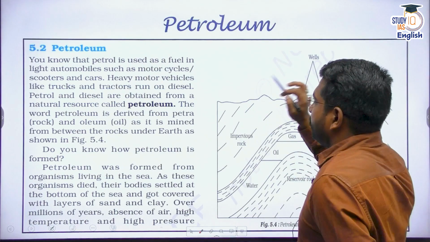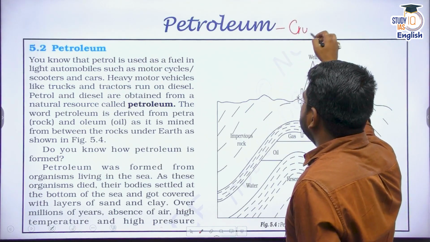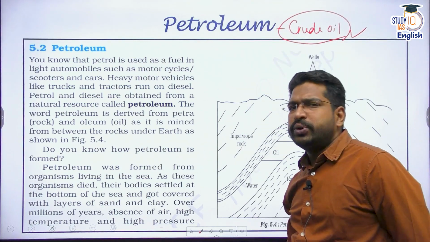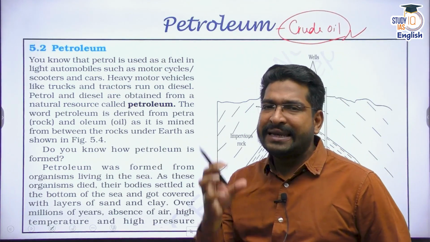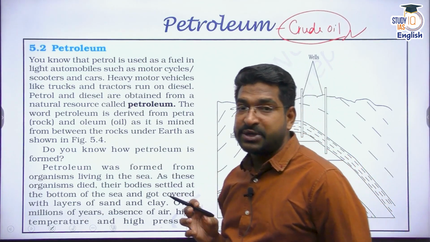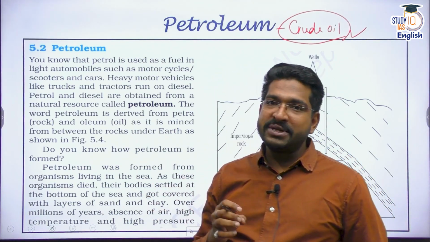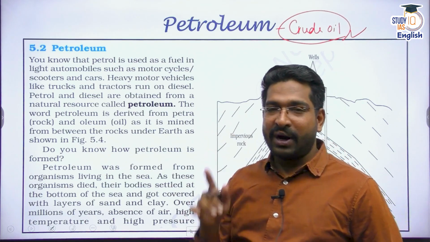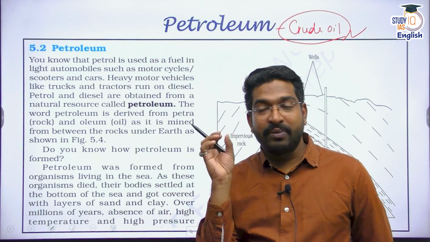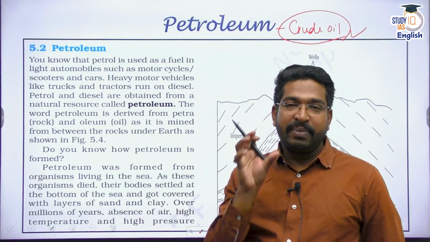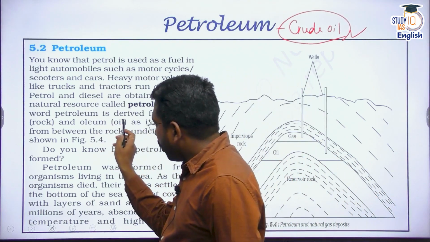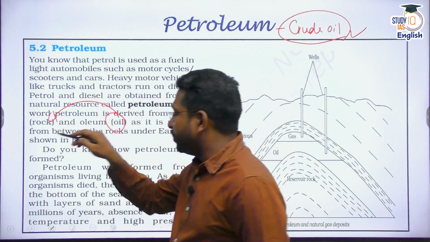Now petroleum, I can also write the term crude oil here, but petroleum is a term used in NCERT. Petroleum means Petra. Petra basically means a rock. Have you heard of a city called Petra? Petra is in Jordan. Very important monuments are there, important caves and stone architecture. Petra is a city name also. Petra means stone. Petra is actually a stone city also. Petra means stone, and Lium means oil. So when you find oil in the rock, it's called petroleum.